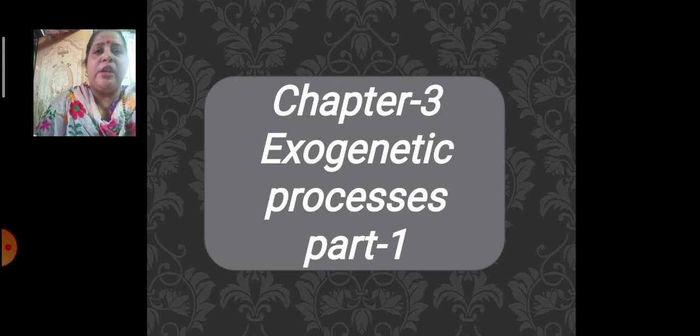Here we are going to start with chapter number 3, Exogenetic Processes Part 1. In the previous chapter we have already revised the endogenetic movement. Here we are going to start exogenetic processes. What does the word exogenetic mean over here? External processes. External processes only are called exogenetic processes.